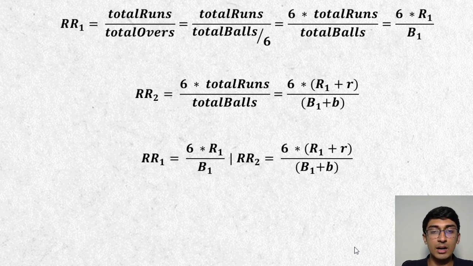Now here the R and B are same, but that may not always be the case. So in 20 deliveries, I could have scored 40 runs, 50 runs also. We never know. But yeah, you will get two equations in this. There is a slight chance that those two equations are actually the same equation, but since the question doesn't mention that, that won't happen. And if you didn't understand that, you can leave it for now, come back to it later. But if you solve this equation, it will suffice for this question. That is, you will be able to get the initial R and initial B. If you get the initial R and B, which is R1 and B1, then we are all set.